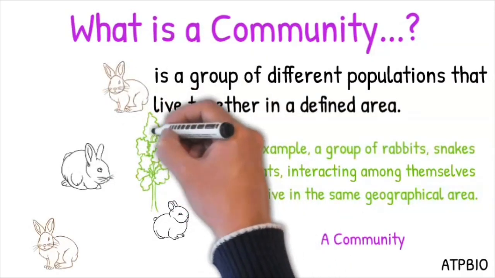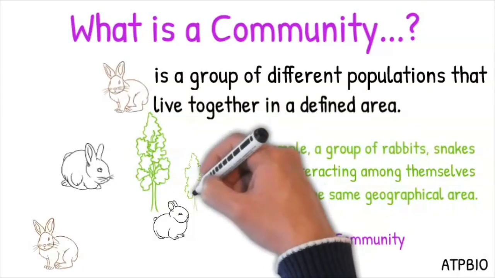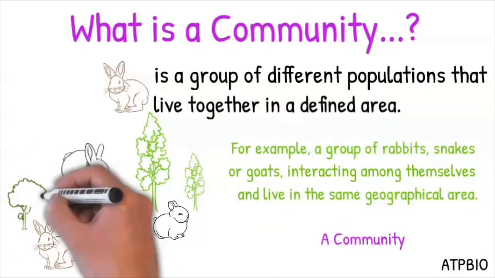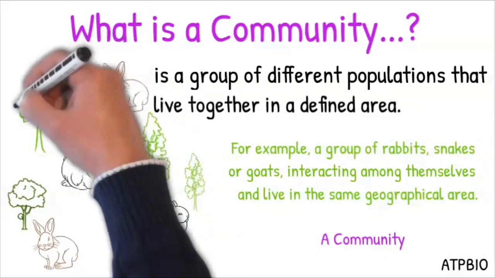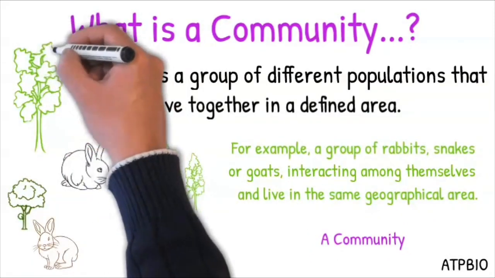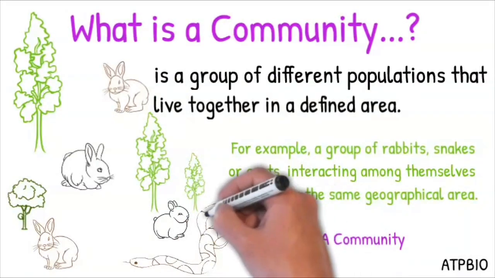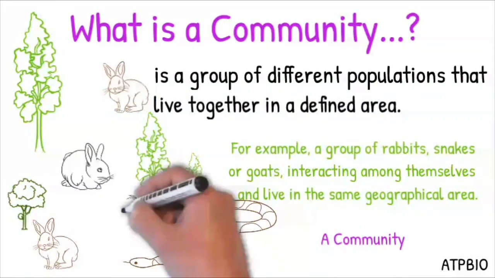You could see in this graphic, I'm trying to represent several trees that obviously interact with rabbits, goats, and eventually you will see a snake popping up. I'm trying to represent that interaction, which is the definition of a community.